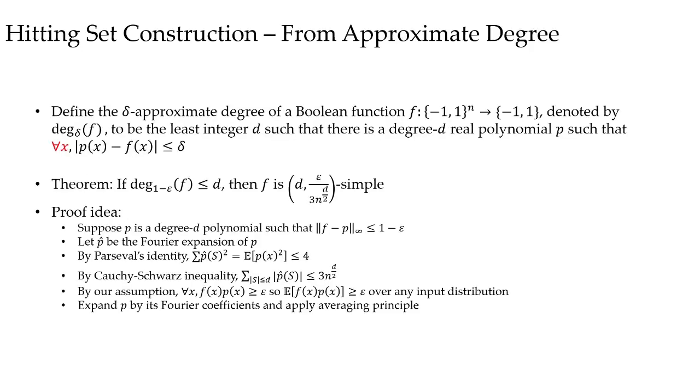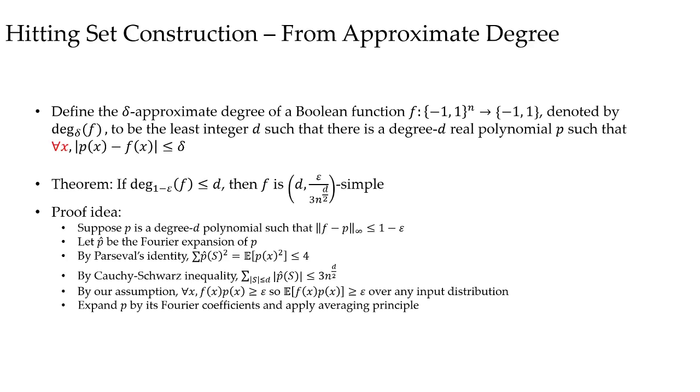We have some further applications by relating our framework to the concept of approximating degree. The epsilon-approximating degree of a function f is defined to be the least d such that there is a degree d polynomial p such that p and f are epsilon close at any point. We have the following theorem. If the 1 minus epsilon approximate degree is at most d, then f is d epsilon over 3 times n to the d over 2 simple.